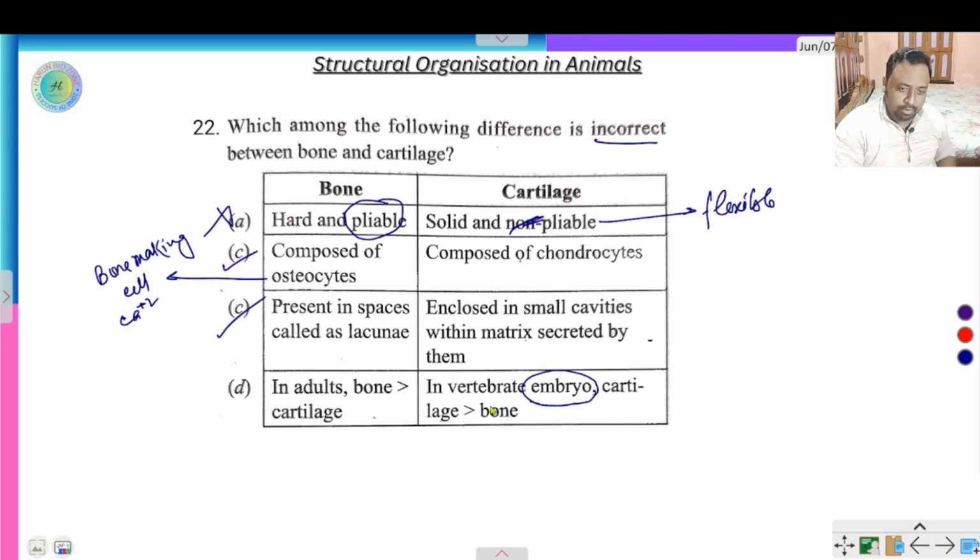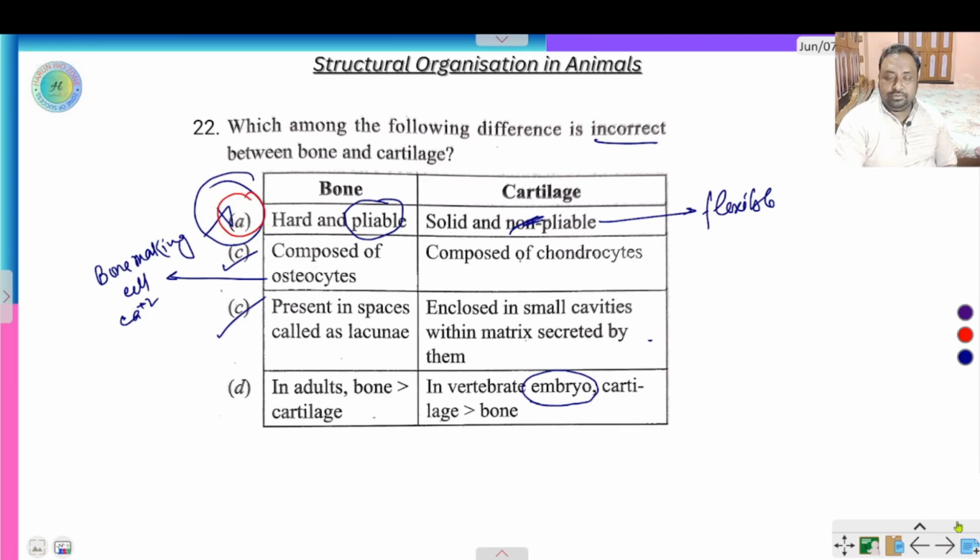Later bones are developed, but in the primary steps of embryo development, only cartilage is present. So in case of embryo, cartilage is more than bone, while in adult, bone is more than cartilage. So here the wrong answer is A.